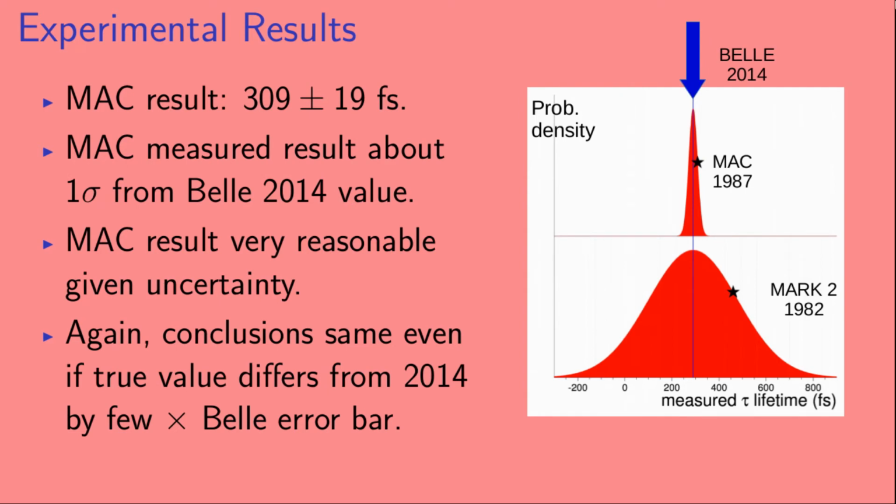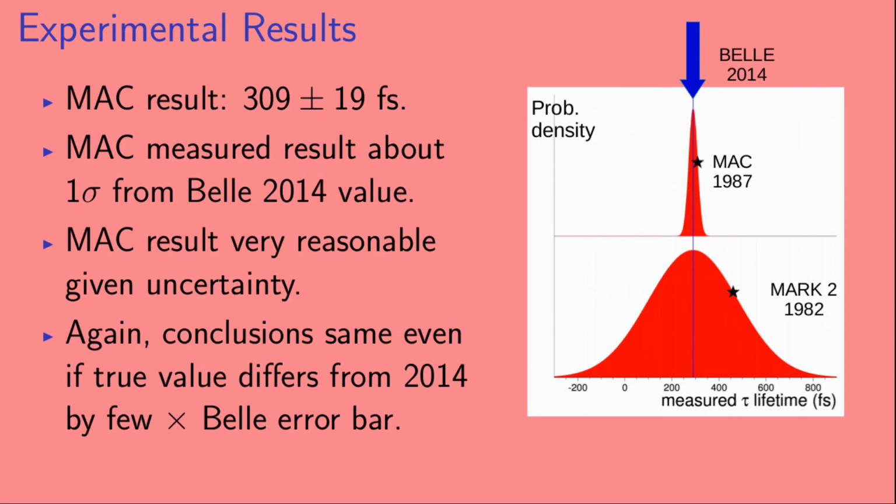So Mack's measured result for the tau lifetime was 309 femtoseconds, and their estimated measurement uncertainty was 19 femtoseconds. We've marked that value of 309 femtoseconds with a tiny star in the top plot. So this means that their measured result was just about 1 sigma, so 19 femtoseconds, above the Belle 2014 value of 290.17 femtoseconds.